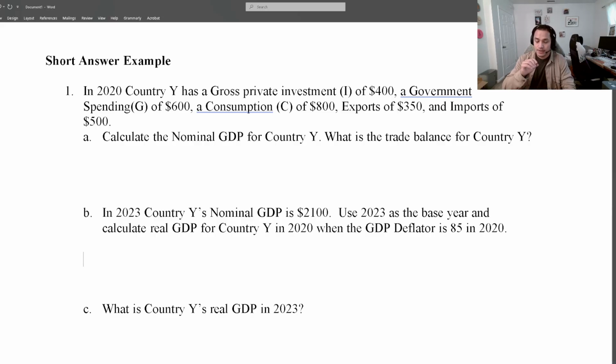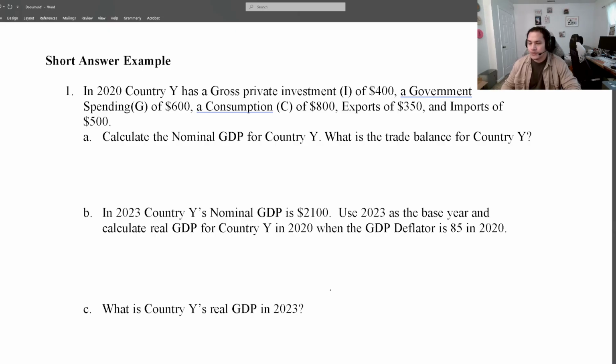And so instead of applying each concept individually for one specific question, which will be a very similar format on the multiple choice, on the short answer section, I'll have you work to combine those concepts to demonstrate that you have a better holistic understanding of all of the concepts together. This is a very good example of what to expect when you're working on these short answer questions here. So this is something that you can expect to see.